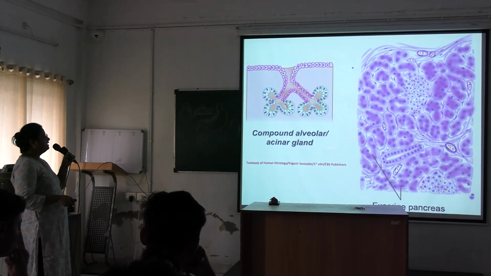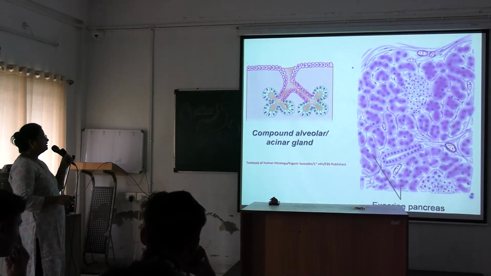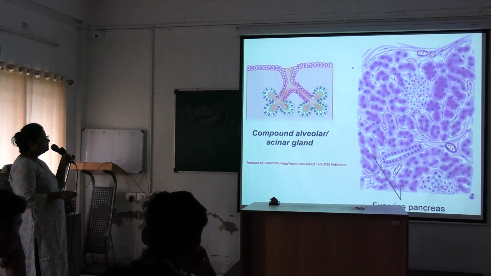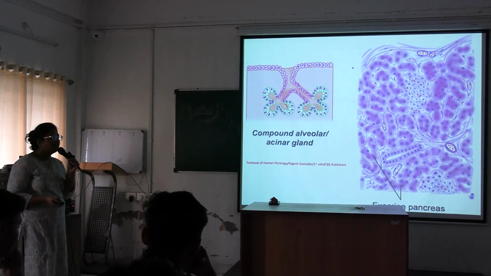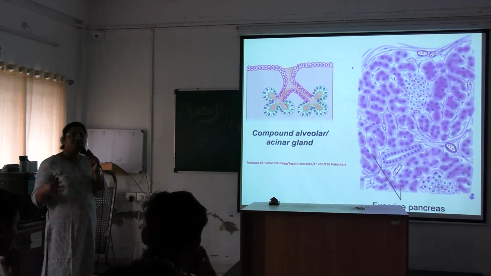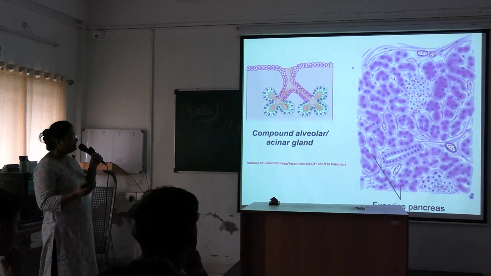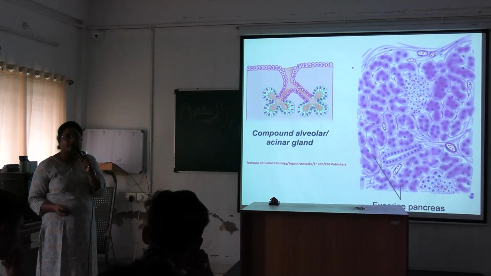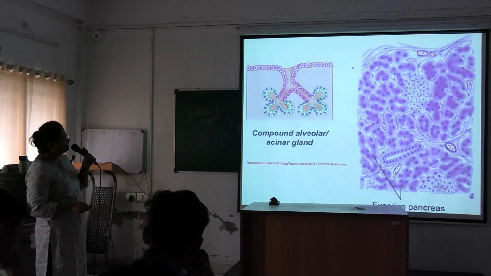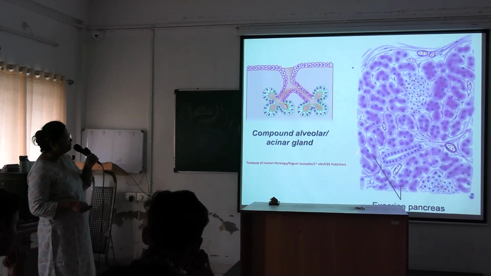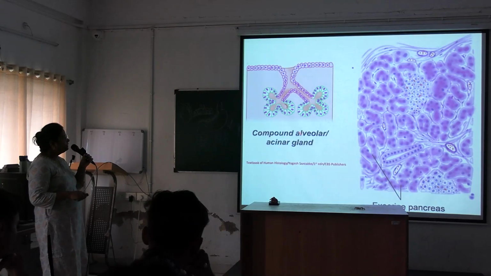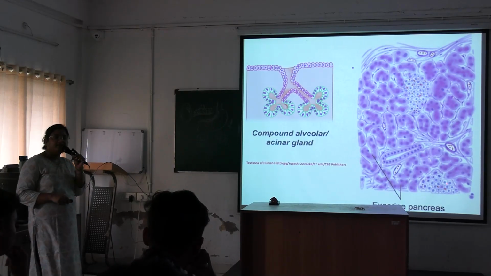Next is compound alveolar or acinar glands. Branching of the duct is present, that's why compound, and the secretory unit is alveolar or acinar type according to the activity of the gland. Okay, less active there will be acinar and more active alveolar. So these are the secretory units of the pancreas, the exocrine pancreas. This is an example of compound alveolar or acinar glands.